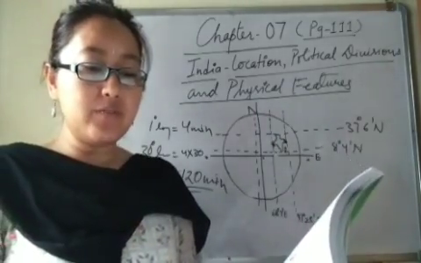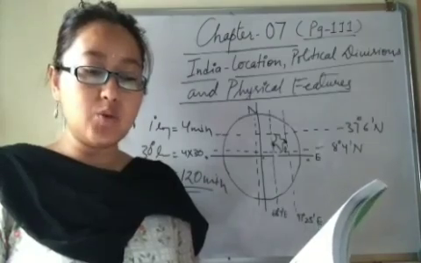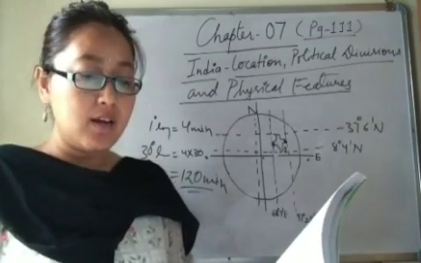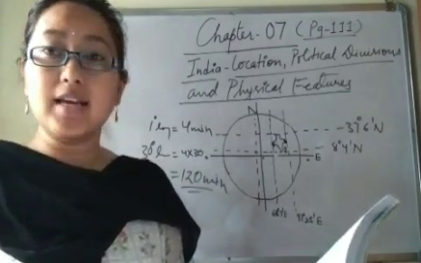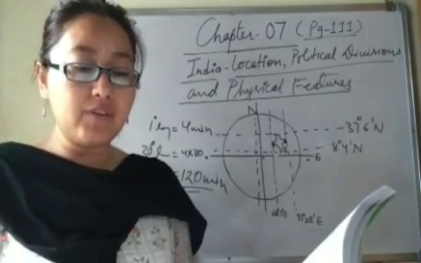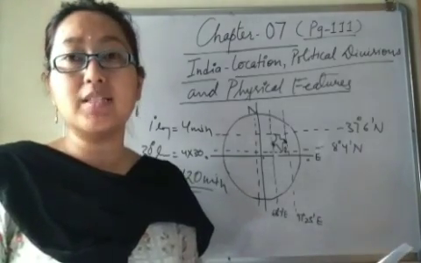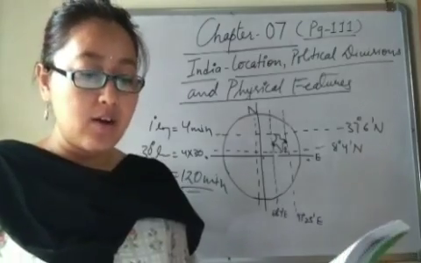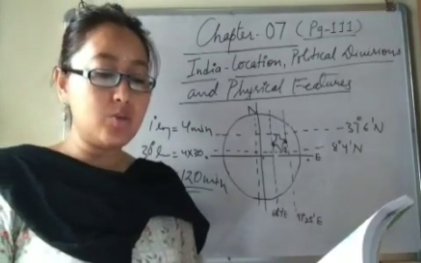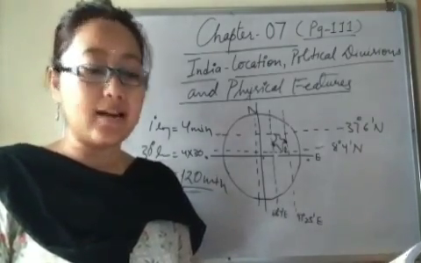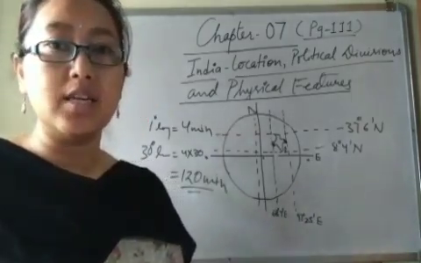However, for administrative purposes, a single time zone is adopted in the country, which is the time at 82.5 degrees east longitude, called the standard meridian of India, and the time at this meridian is called Indian Standard Time, IST.